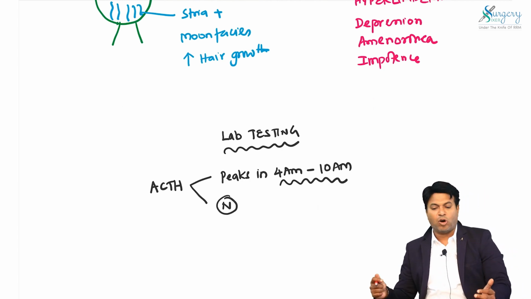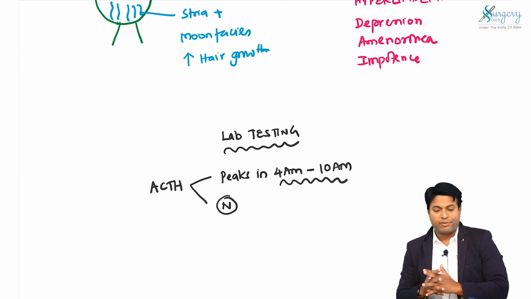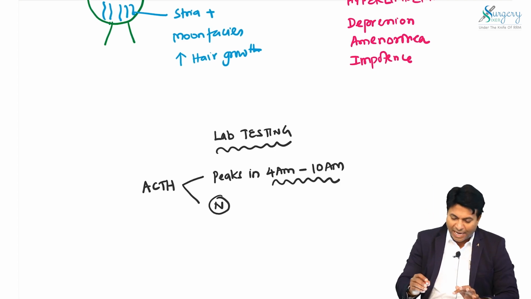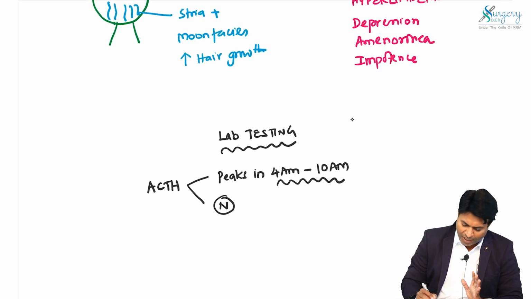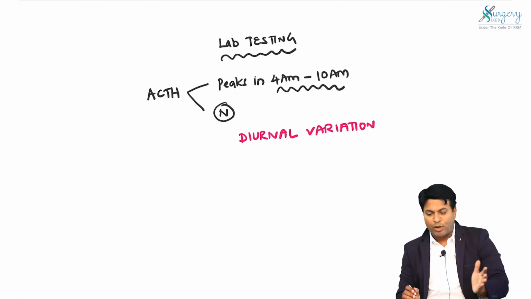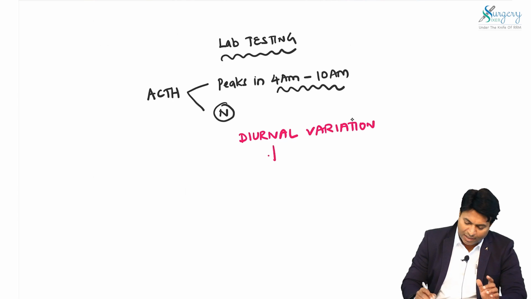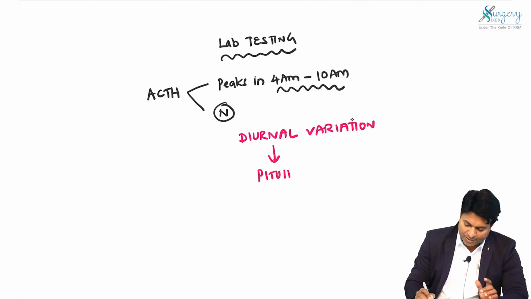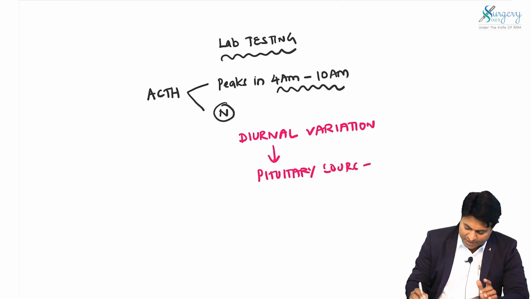In other times it will be normal. So, high value is seen at 4 a.m. to 10 a.m. This diurnal variation we should look for. Increased value in the early morning and afterwards the value becoming normal is seen only in pituitary source. Please do not forget, this diurnal variation is present only in pituitary source. It is absent in adrenal source. So, we have to find out what the source is.